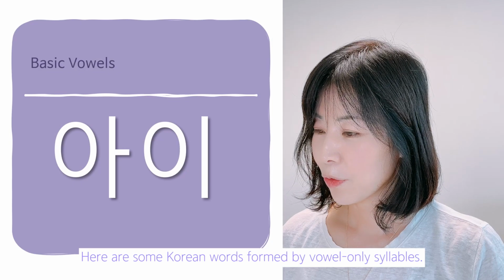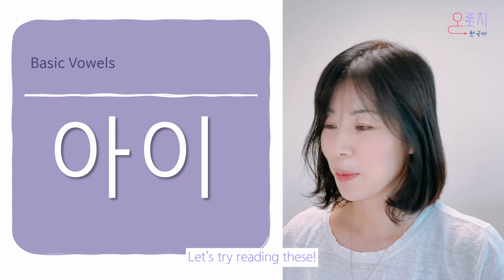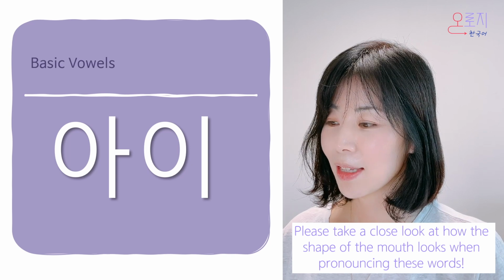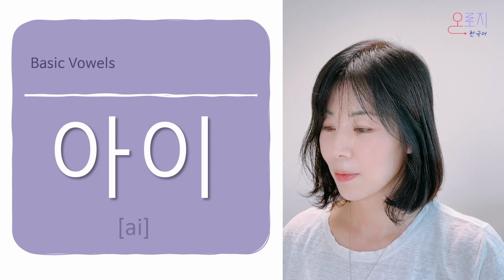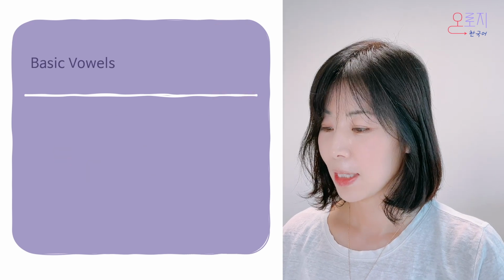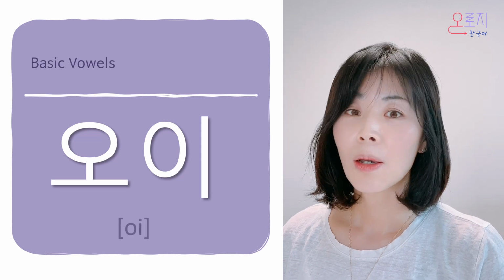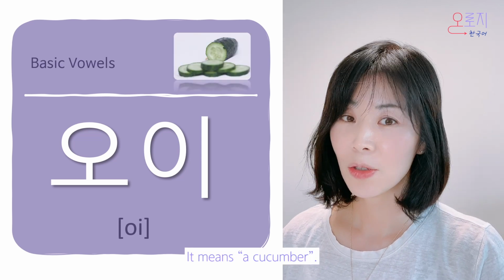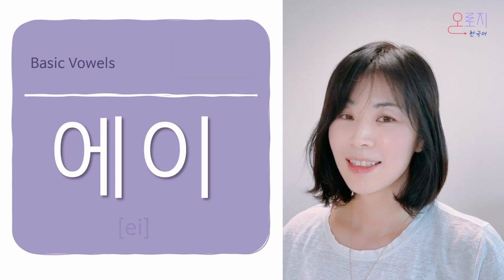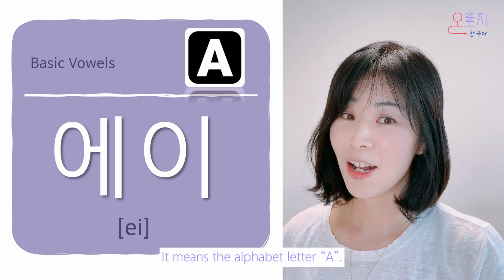Here are the Korean words formed by vowel-only syllables. Let's try reading this. I. It means a kid, a child. This is 오이. It means a cucumber. And this is A. It means the alphabet A.